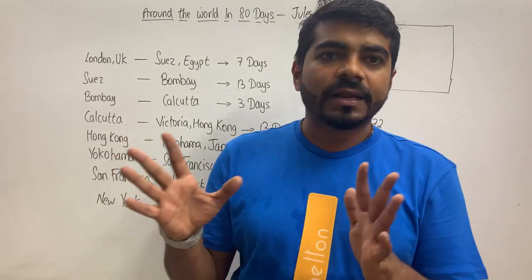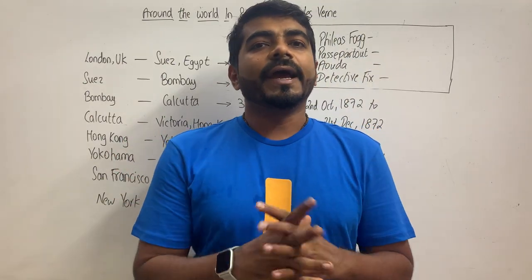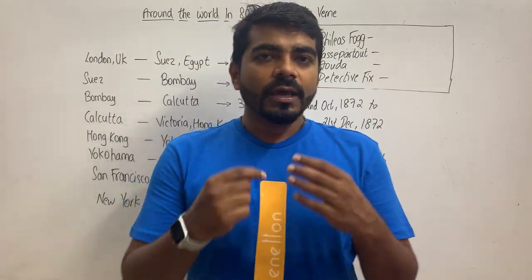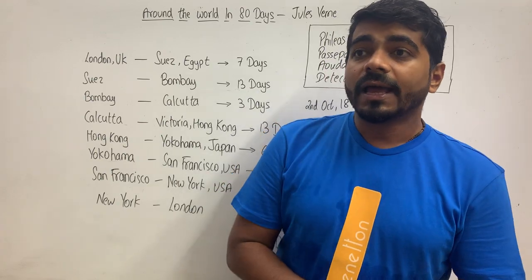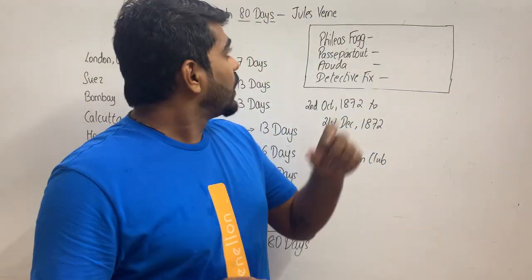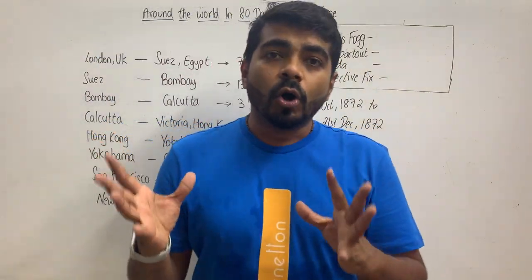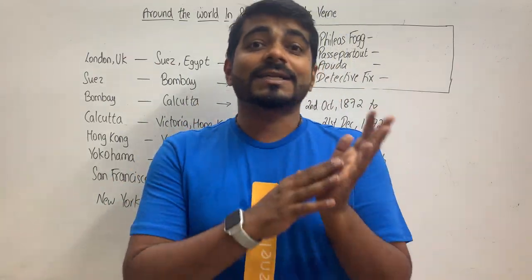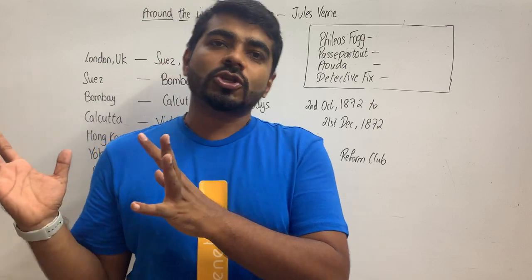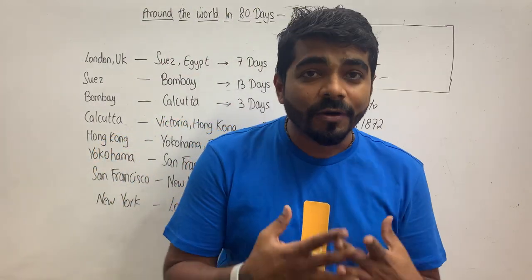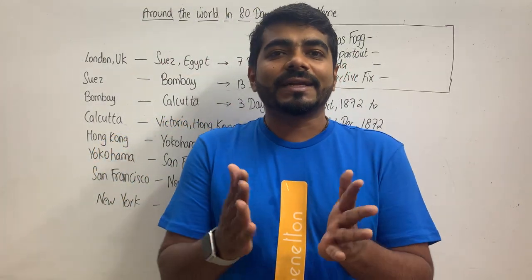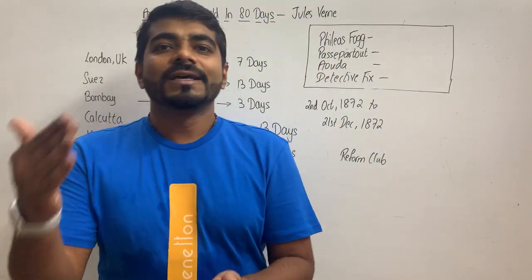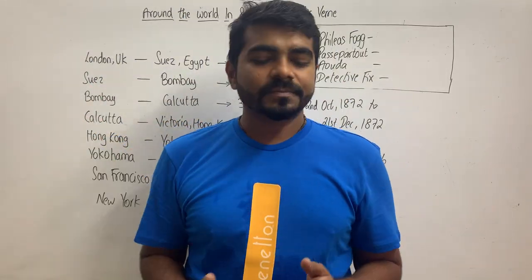This chapter that we are reading right now in English is a translation of it. He himself does not write in English, and as a matter of fact, Jules Verne is the most translated author. Most translated, meaning most of his works, or maybe all of his works, have got translated into various languages like English, Spanish, and German, and so forth.